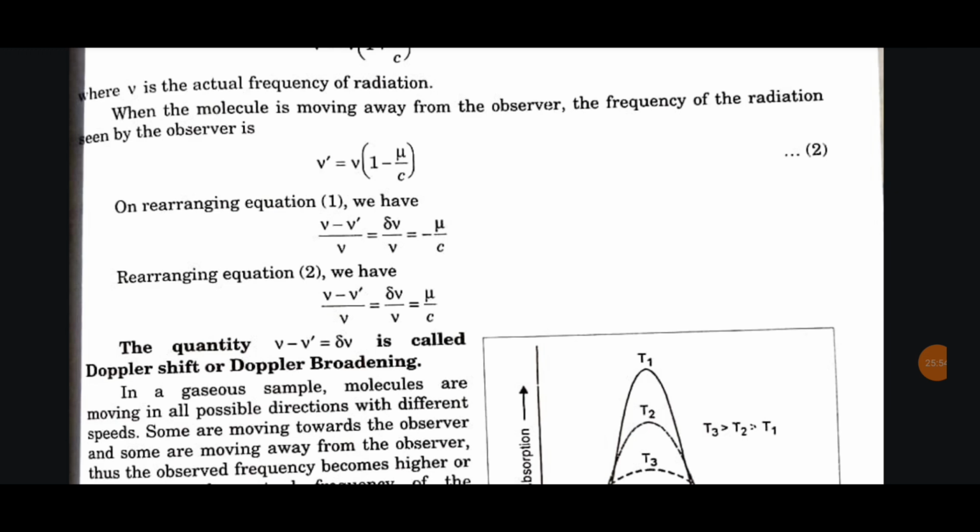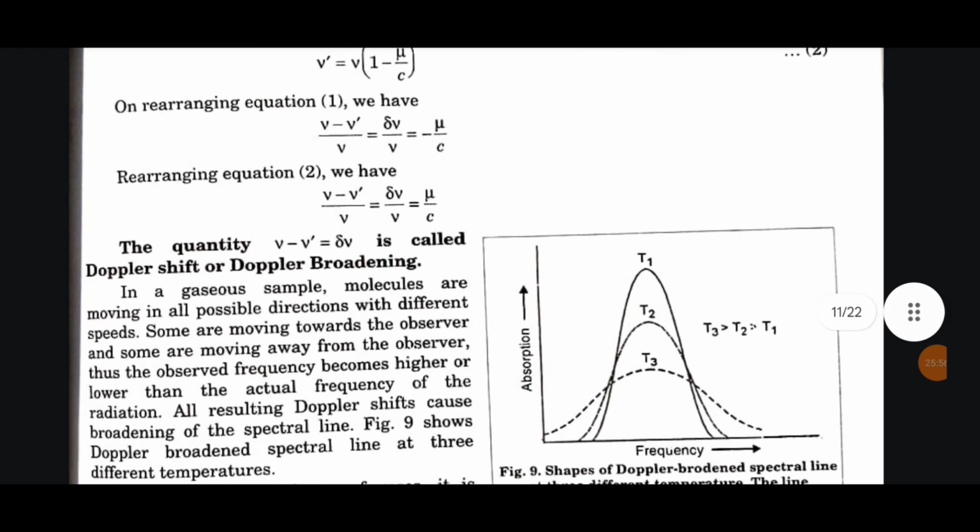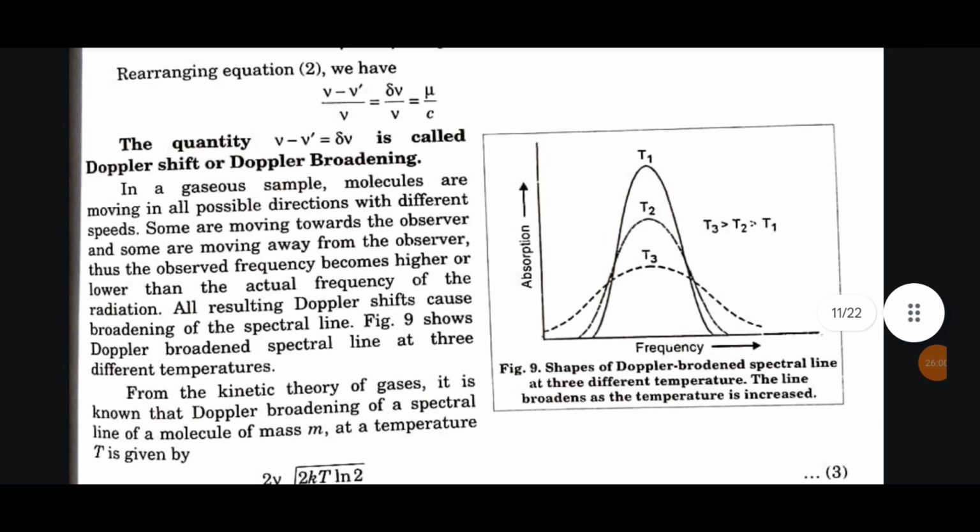or Doppler broadening. In a gaseous sample, molecules are moving in all possible directions with different speed. Some are moving towards the observer and some are moving away from the observer. Thus, the observed frequency becomes higher or lower than the actual frequency of the radiation. All resulting Doppler shift cause broadening of the spectral lines. Figure 9 shows Doppler broadened spectral lines at 3 different temperatures.